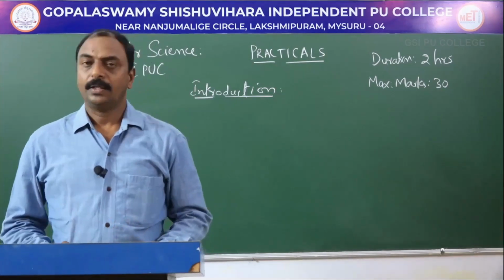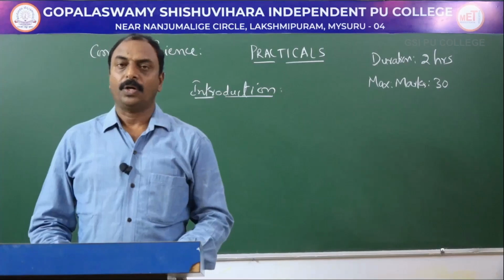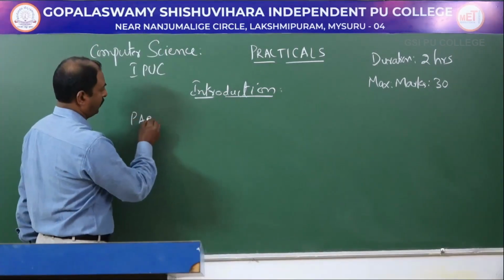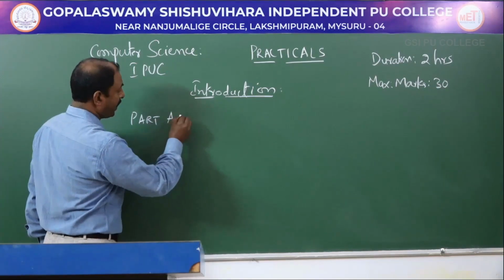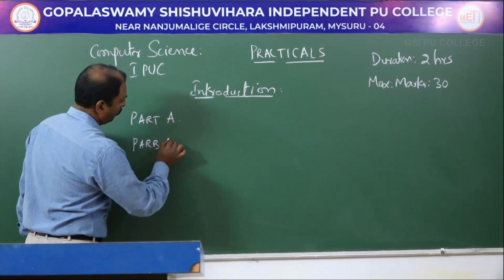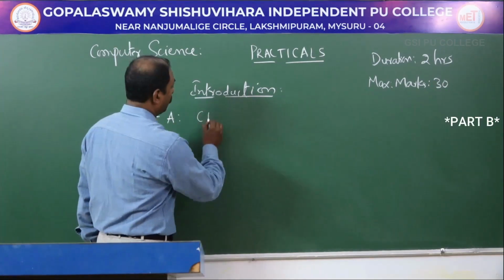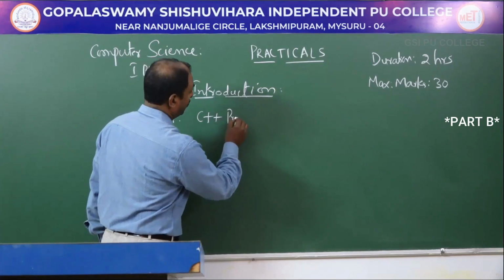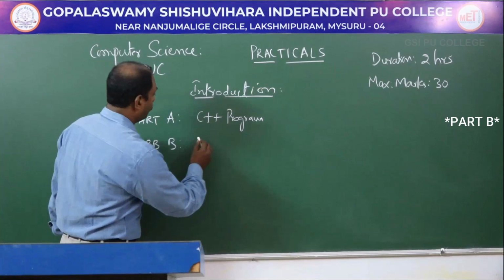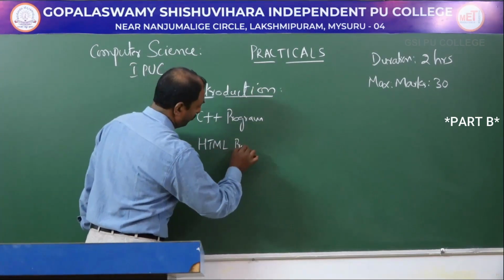There are two sections in practicals, that is part A and part B. Part A consists of a C++ program, and part B is an HTML program.